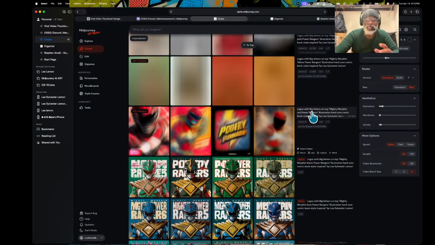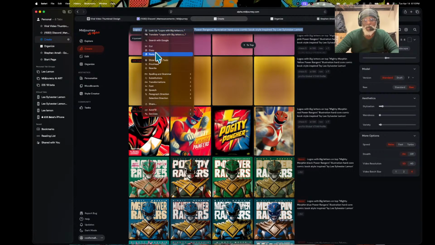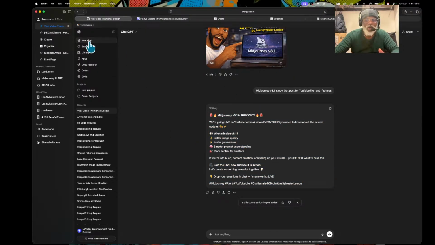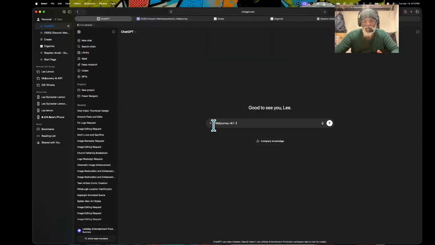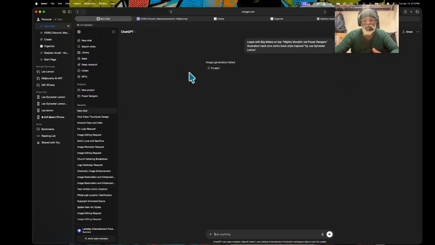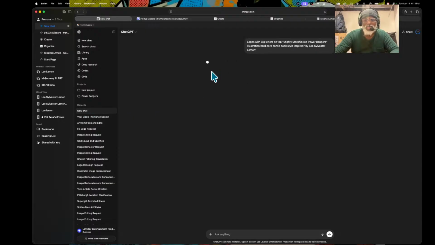I could take this straight into ChatGPT right now, and ChatGPT could either follow the order of what I asked for. If I go to ChatGPT and create a new login, and we ask ChatGPT to do that for us, you see ChatGPT can make us a Mighty Morphin Power Ranger. It's generating right now, but we have to wait till it finishes. What we've got to do is go back to a new text and just let it roll.